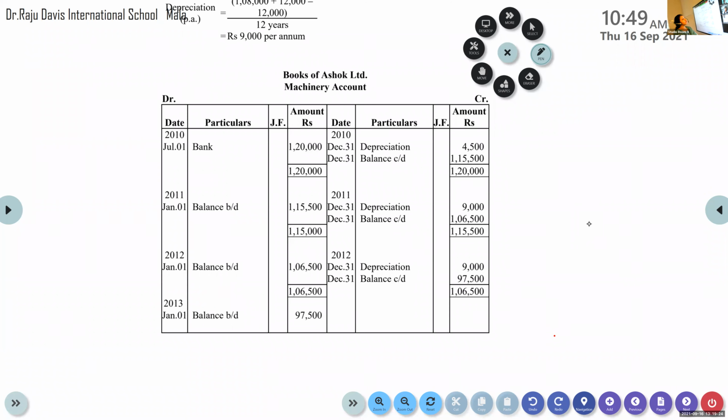Two methods regarding the treatment of depreciation in the books of accounts: charging depreciation, and creating a provision for depreciation account. Which method is this?